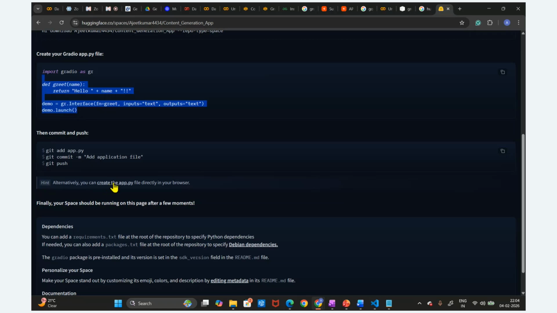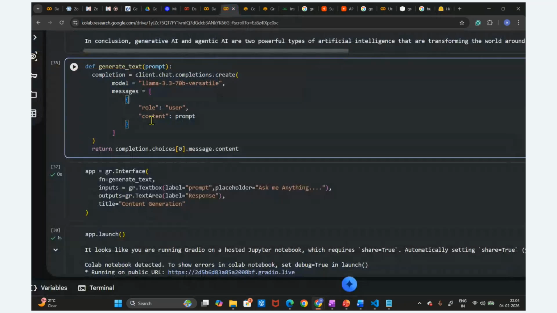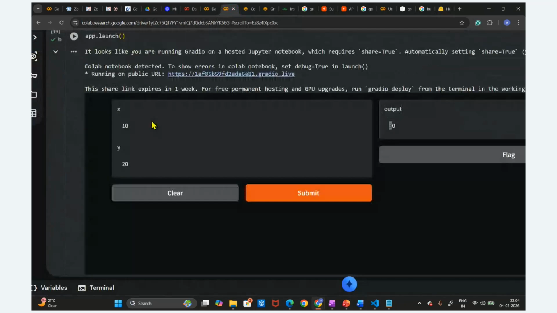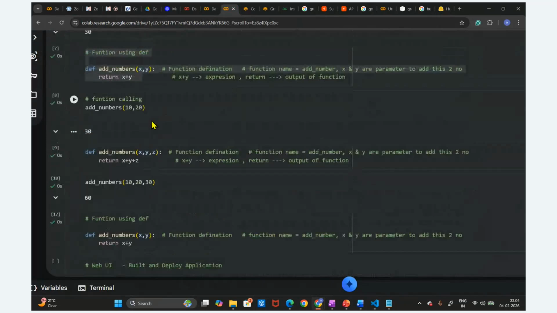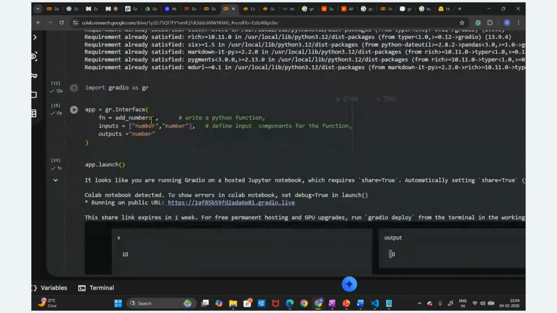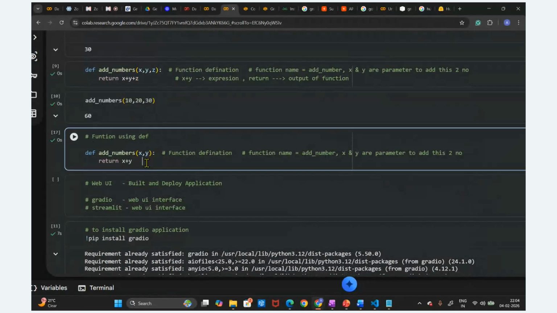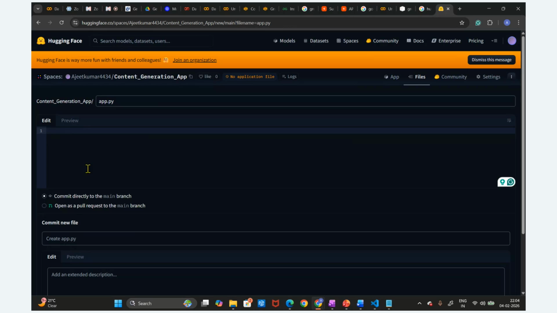Let's suppose I'm going to create an app.py file. I'm going to write the code. What code have we written here? Let me go. This is the simple code I'm going to deploy first of all, in the Hugging Face cloud. Whatever simple code we have written here, the add numbers code, just copy and paste it here.